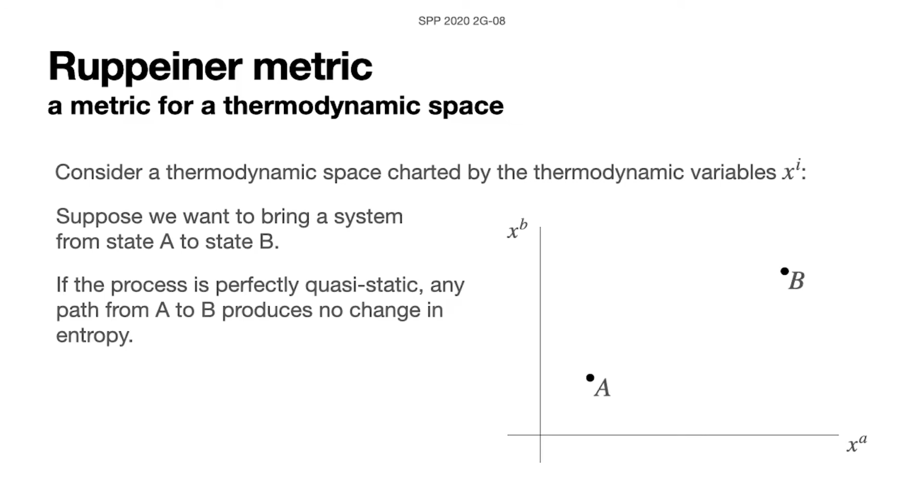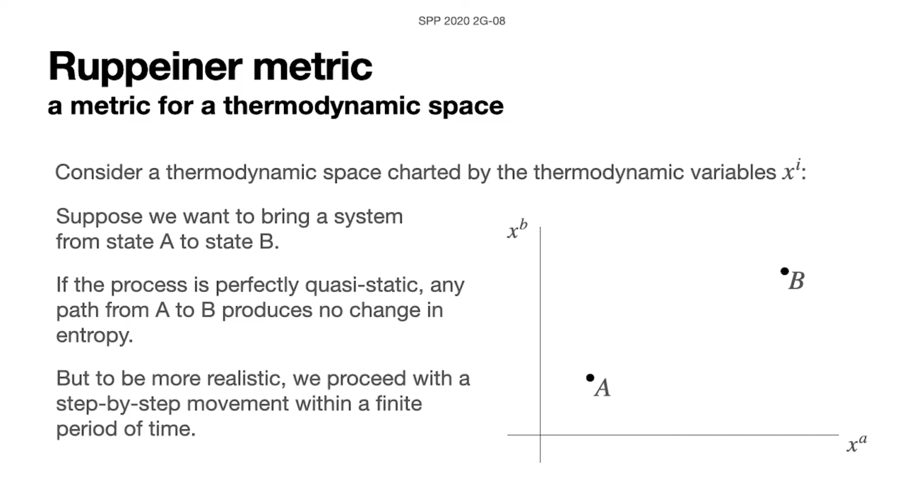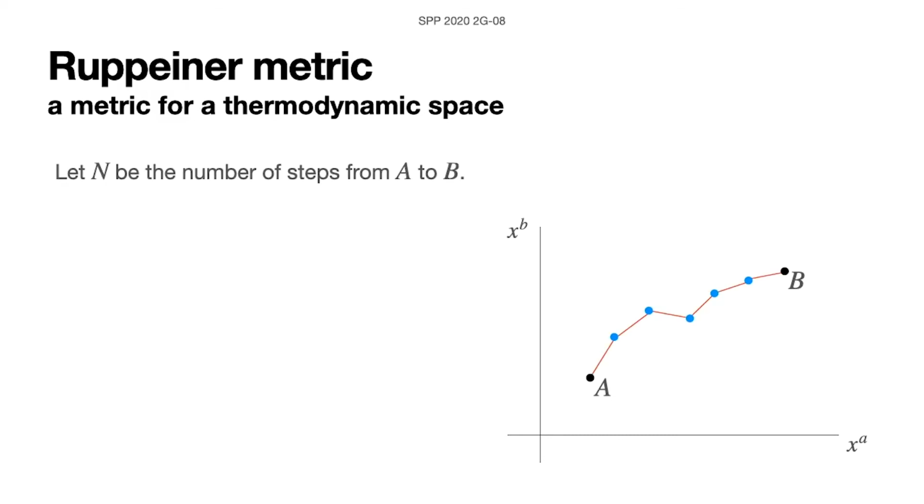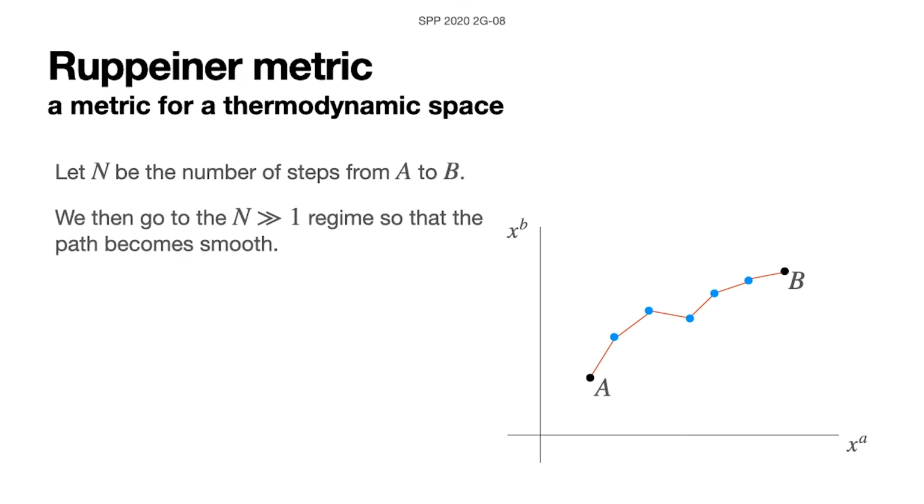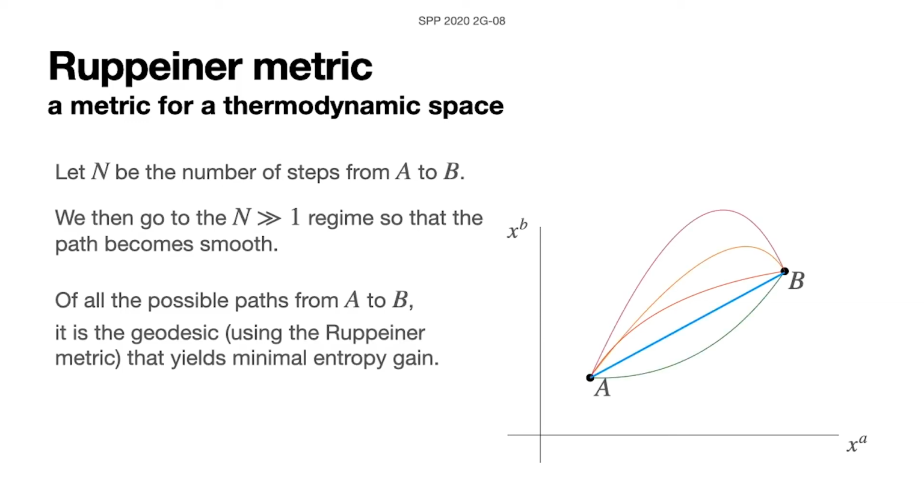If the process is perfectly quasi-static, we know that this produces no entropy, but to be more realistic, we proceed with a step-by-step process within a finite period of time. We then go to the high n limit, and in this limit, the curves become smooth, and of all the possible paths from A to B, it is the geodesic that yields the minimum entropy gain.